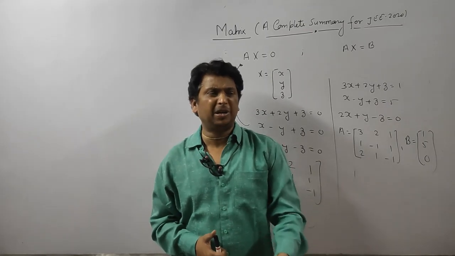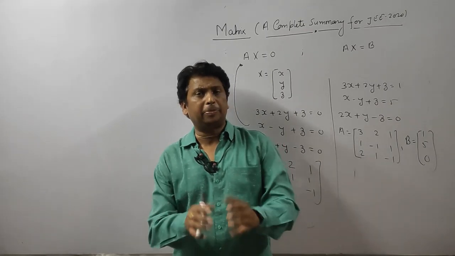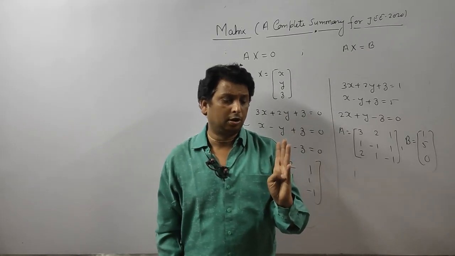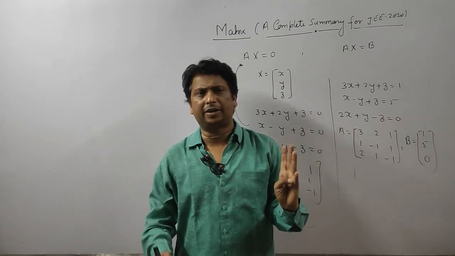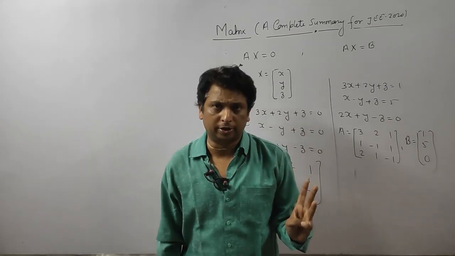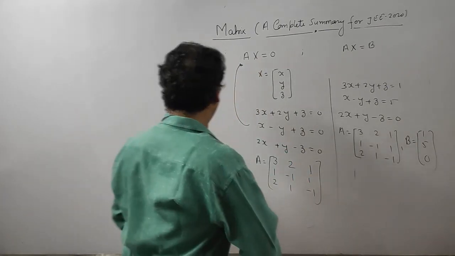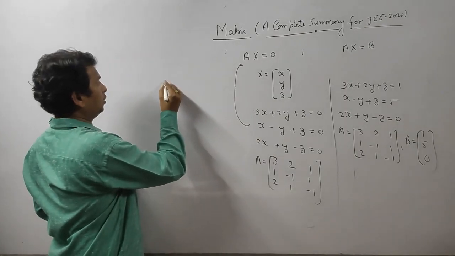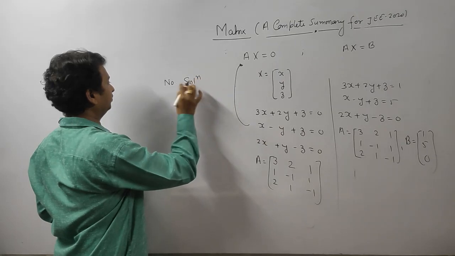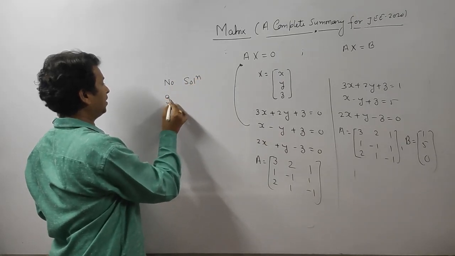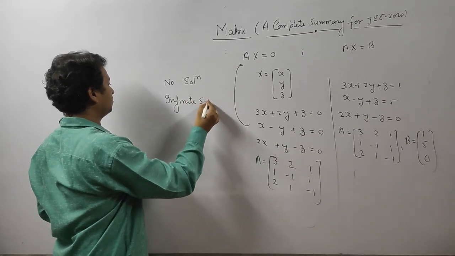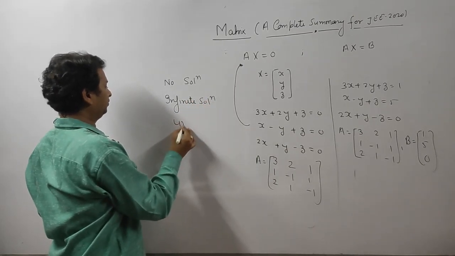How many means how many types are possible: either unique, or infinite, or no solution. So only three cases exist: no solution, infinite solutions, or unique.